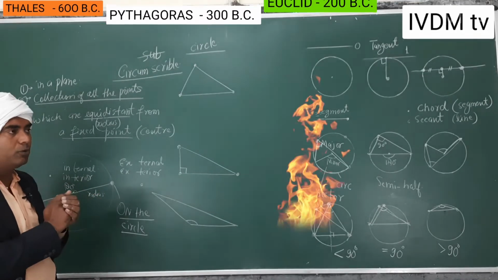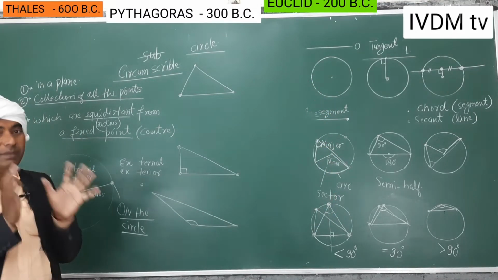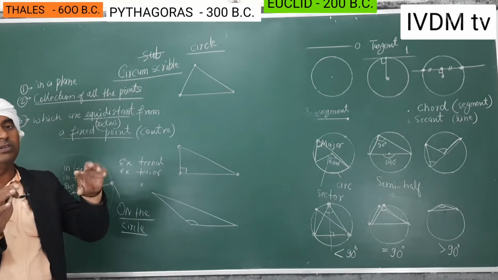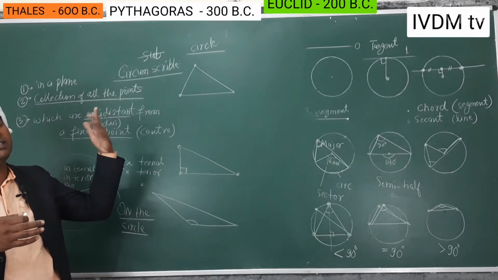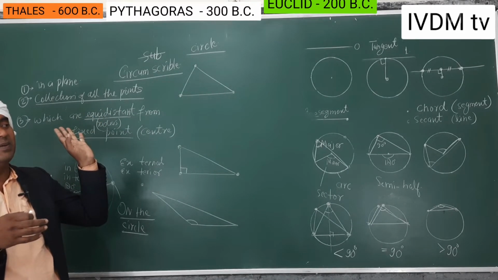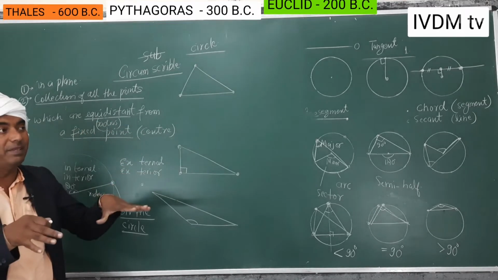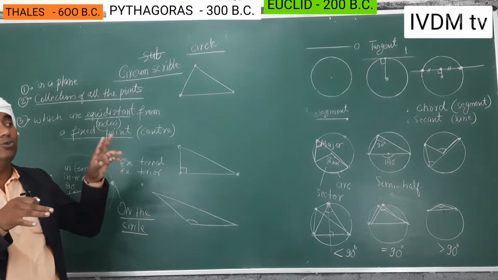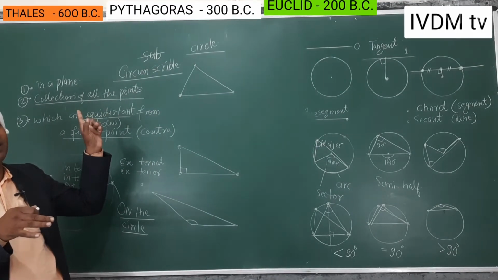Thales did many good jobs, and other mathematicians also did good work. Thales was in 600 BC, but the Giza pyramids were made in 3000 BC, which means 2000 years before Thales they had made the pyramids.